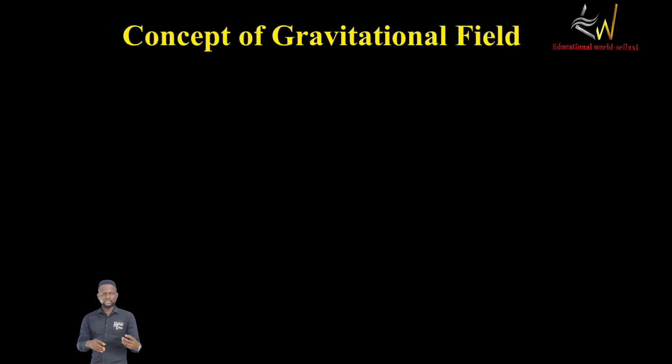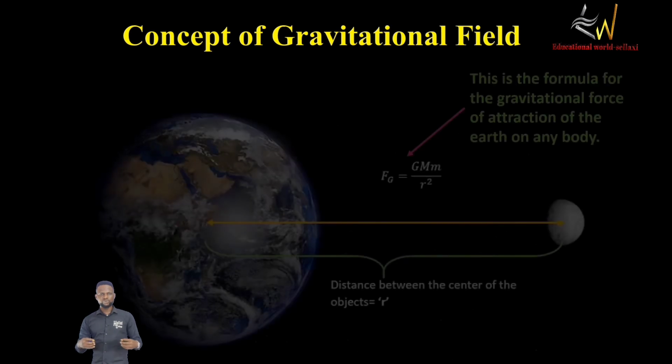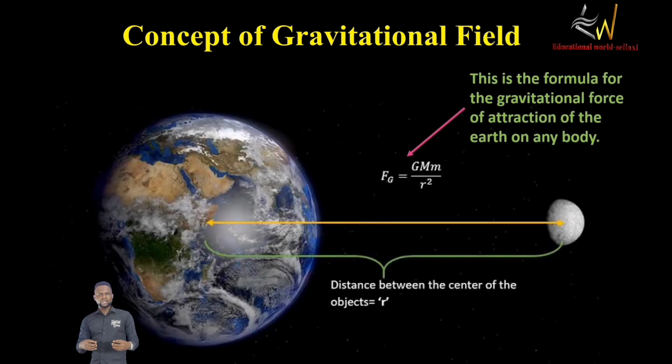Now, this force between the Earth and objects around it, between the Earth and the Moon, Earth and other satellites, we call the force of gravity. And it is represented by a unique formula. The gravitational force of attraction between the Earth and another body is equal to the product of the masses of the two objects, that means the mass of the Earth times the mass of the other object, let me say the Moon, all over the square of their distance apart.